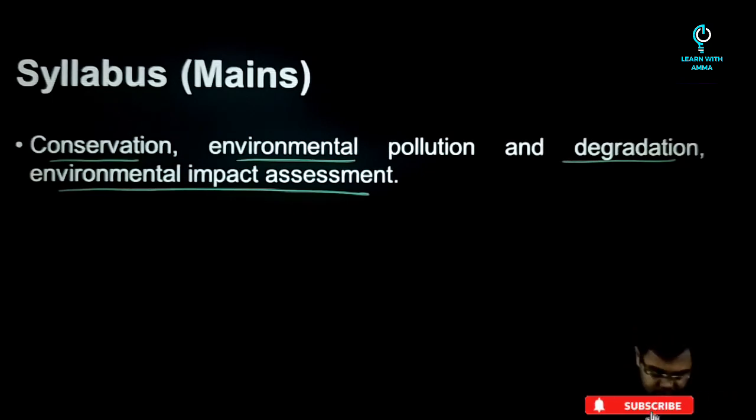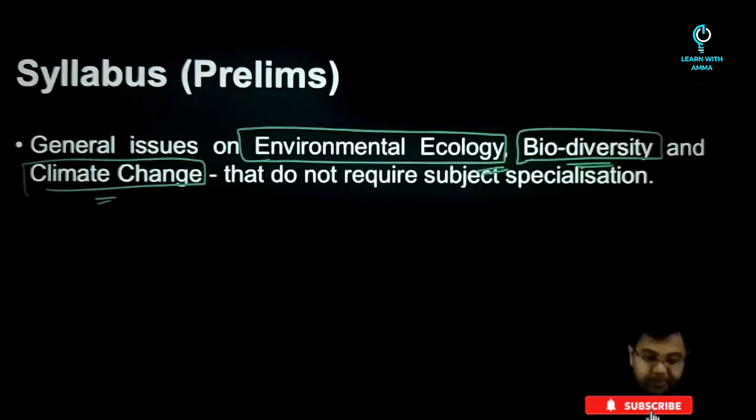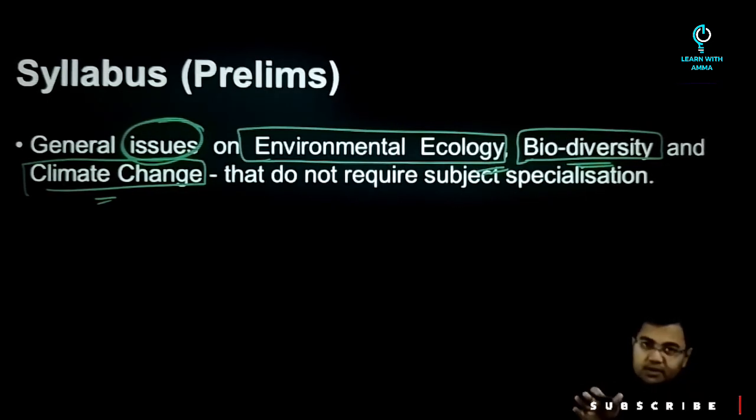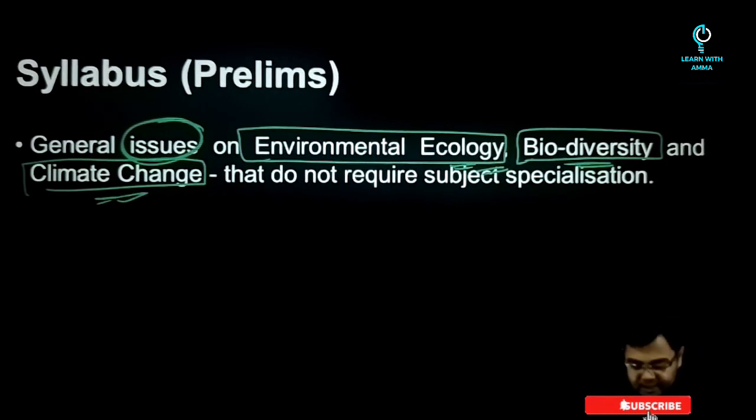So if you try to analyze the paper, first of all, issues is a keyword. So whatever we are looking at is basically with respect to the issues that we see in each and every part related to the different areas of environment. So whether it's related to environmental ecology, whether it's related to biodiversity, or whether it is related to climate change.